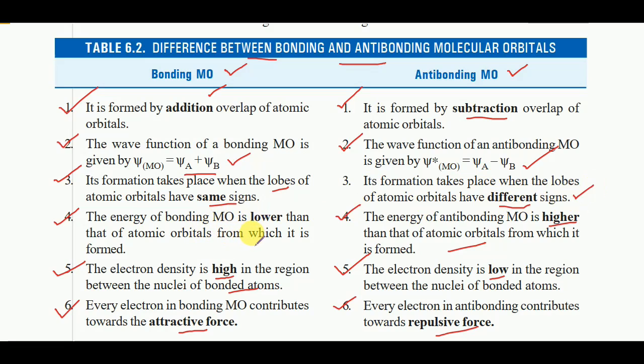The energy of a bonding molecular orbital is lower than that of the atomic orbitals from which it is formed. The energy of an anti-bonding molecular orbital is higher. In bonding molecular orbitals, the electron density is high in the region between the nuclei of bonded atoms. The electron density is low in that region in anti-bonding orbitals.